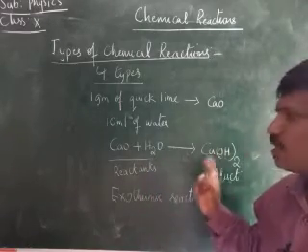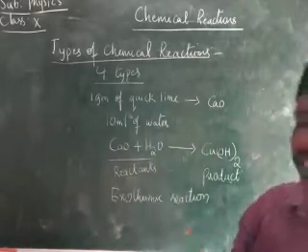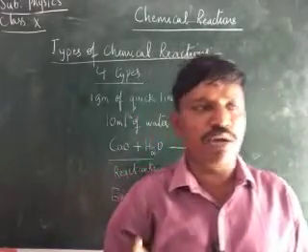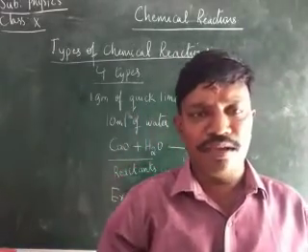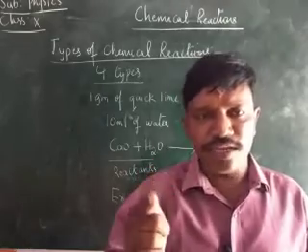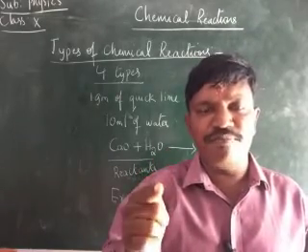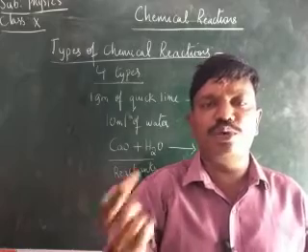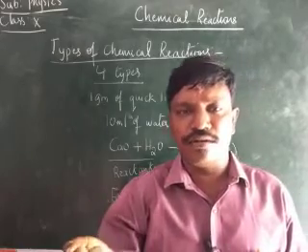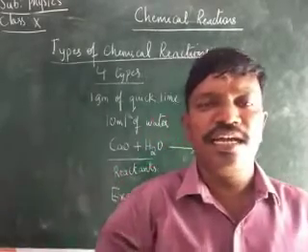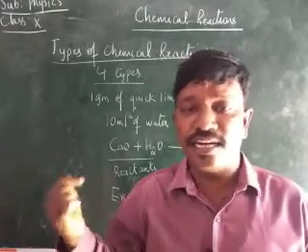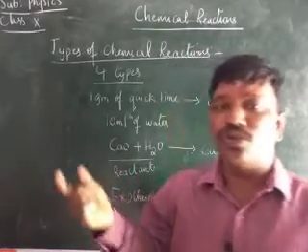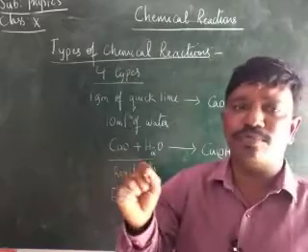After getting this calcium hydroxide, we can test whether it is an acid or a base solution. To test this, normally we keep the red litmus paper and the blue litmus paper. If blue is changing to red, then that solution is called an acidic solution. Blue litmus to red.